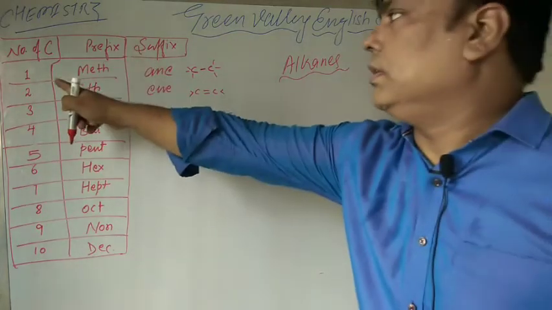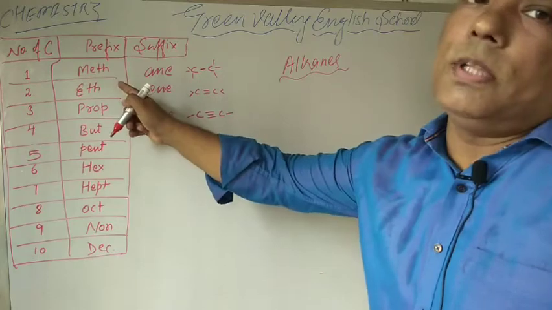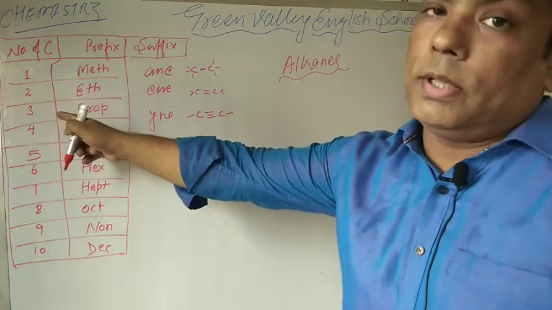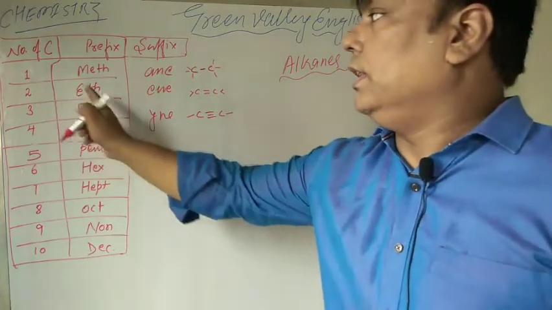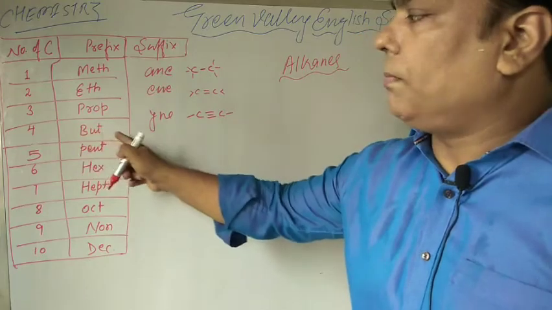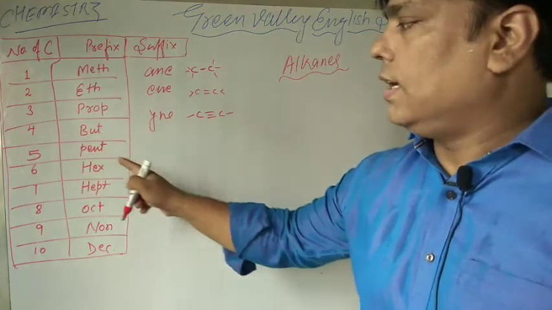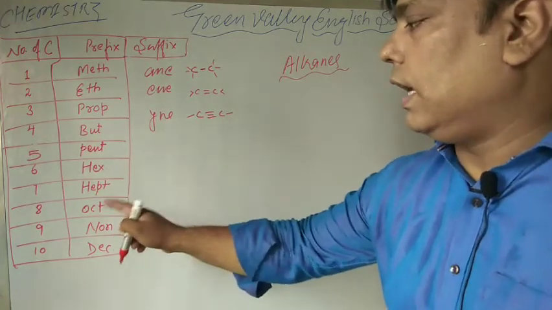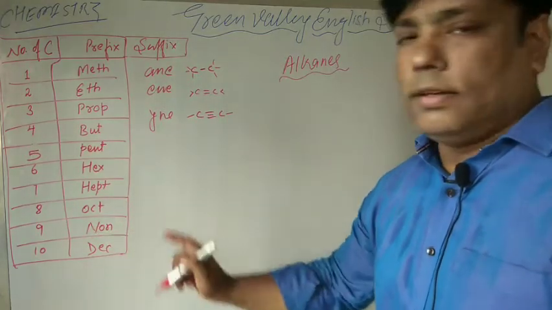For single carbon, we use prefix meth. If there are 2 carbon atoms in that compound, then the prefix is eth. 3 prop, 4 but, 5 pent, 6 hex, 7 hept, 8 oct, 9 non, and 10 dec.